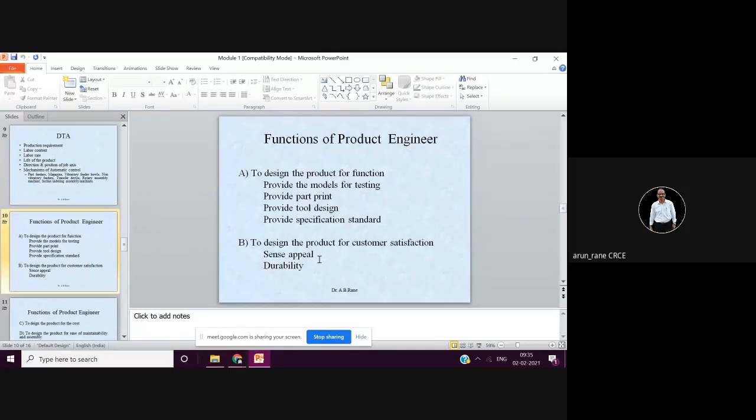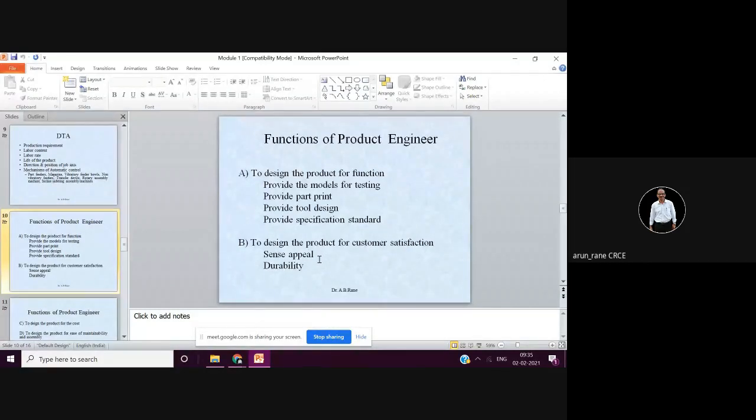That is beautiful color, beautiful styling, beautiful curvatures, radius, contours, forms, etc. Then in sense appeal, the most important is definitely appearance, then some kind of improvements over the last product you have manufactured or from where you have copied.